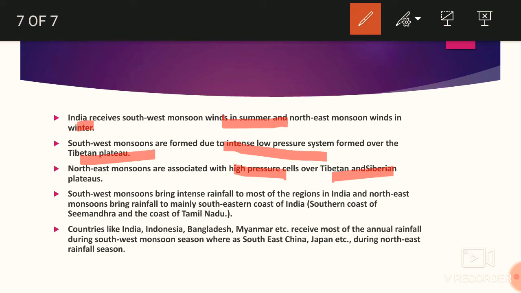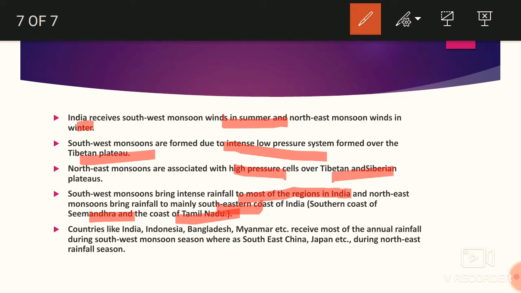Got it? So the southwest monsoon brings intense rainfall to most regions of India. And the northeast monsoon brings rainfall basically to southern India and southeast India, the Andhra and Tamil Nadu coast. This Tamil Nadu coast, I think we have learned in some video, receives its rainfall mainly during the northeast monsoon season. It does not get rainfall during the southwest monsoon.